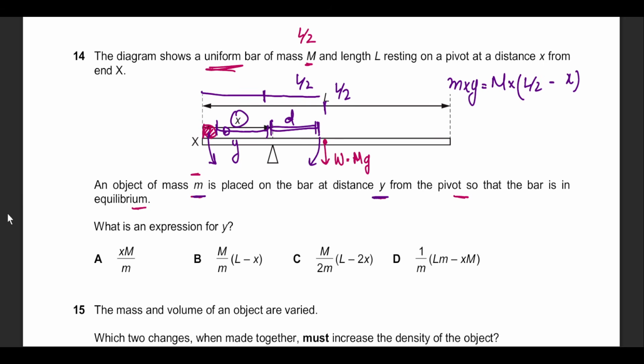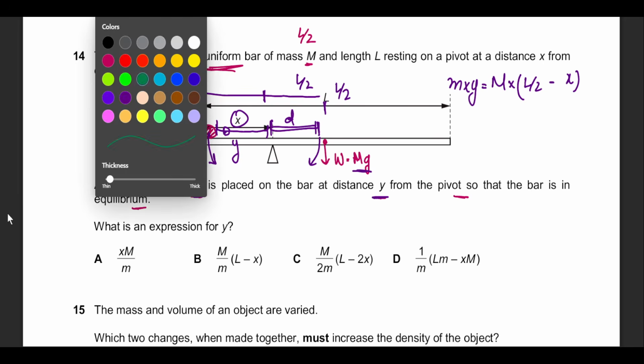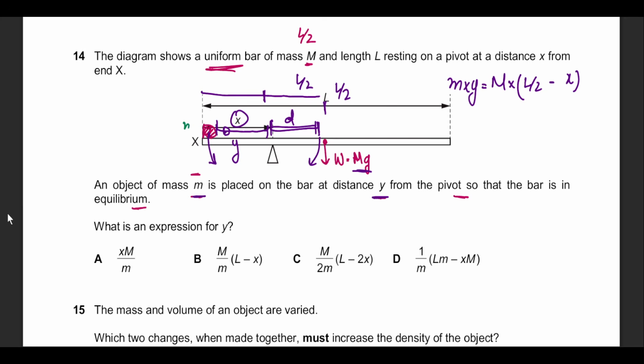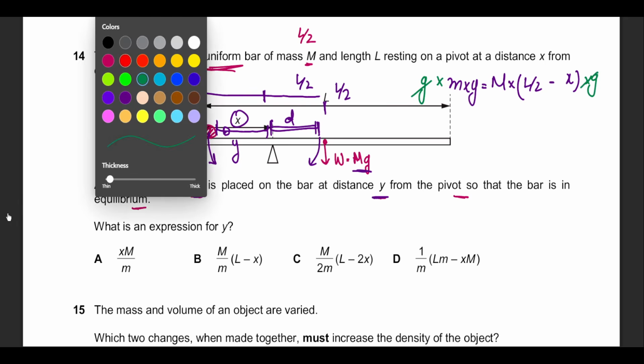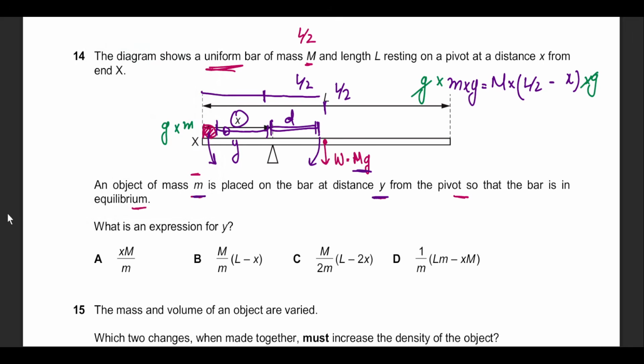Now there is one thing that I would like to add here. Since we are working with forces, yes, we could have added g in this. The m of the smaller mass would also be multiplied by g. But if you multiply g on both sides to find the force, it is eventually going to get cancelled mathematically. That's why I haven't written this in the final equation. Okay, so let's get down to business. He's asking me the equation for y. I need to make y the subject of the formula.